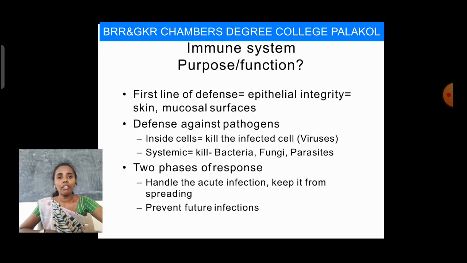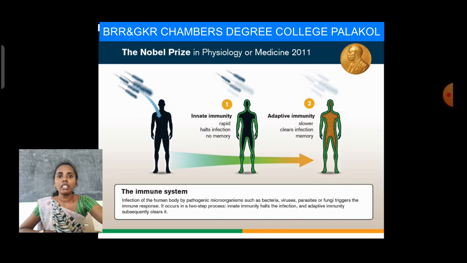Coming to the two phases of response, they handle acute infections. So the immune system handles acute infections in our body and also prevents future infections. Once antibodies are produced in our body, they have a memory. So whenever future antigens enter our body, these antibodies fight the antigens again and cure the disease. That is the immune system.